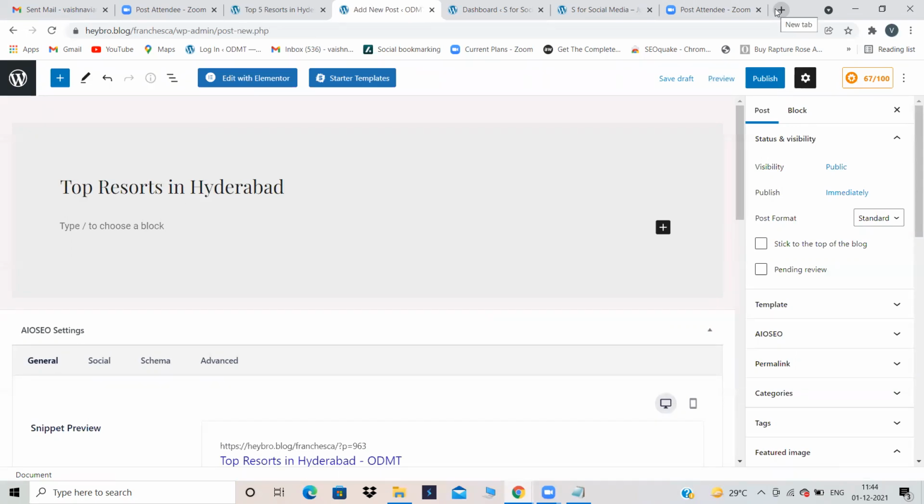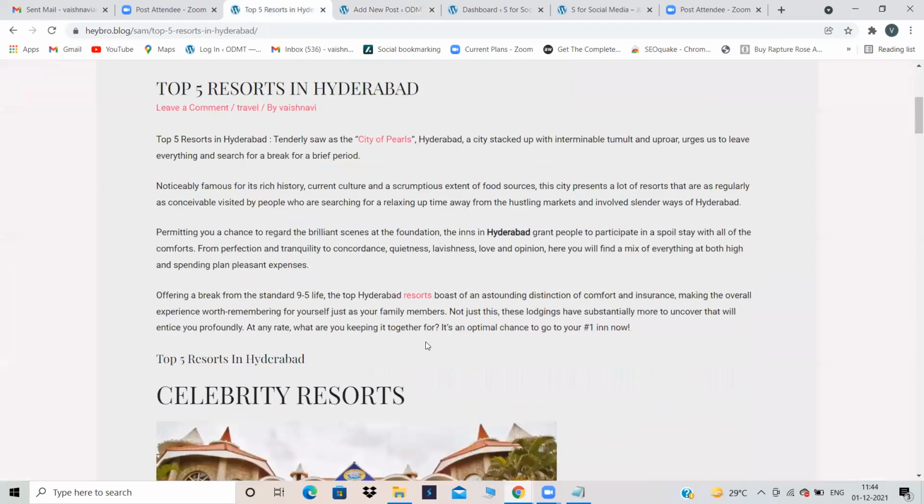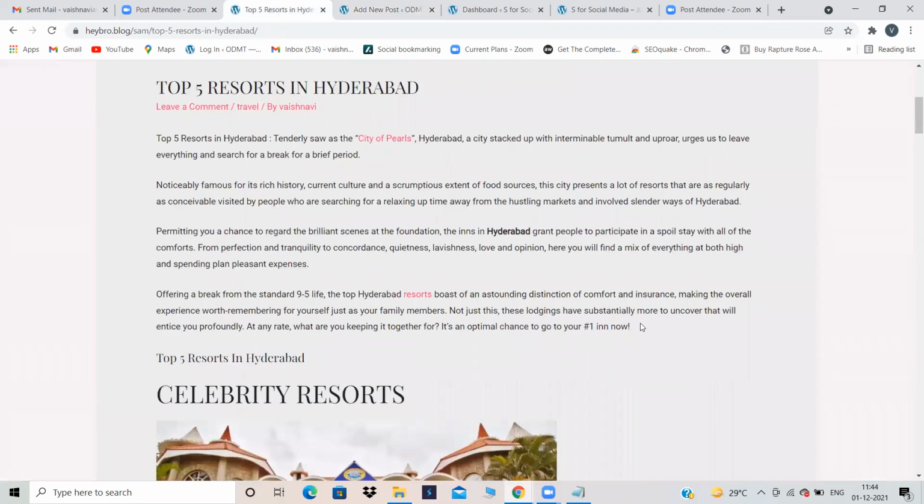So I have a content with me over here. This content is also copy-pasted content. So when you have copy-pasted content, see, I always tell you not to copy content from any other website because Google does not like it. But if you are in a hurry and you want to rank on SERP very fast, in case you are in a hurry, you should never do this.